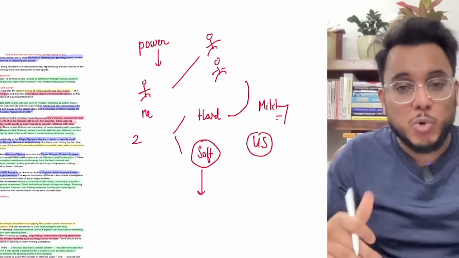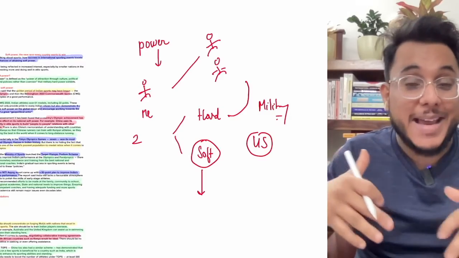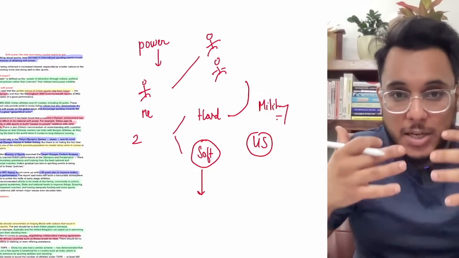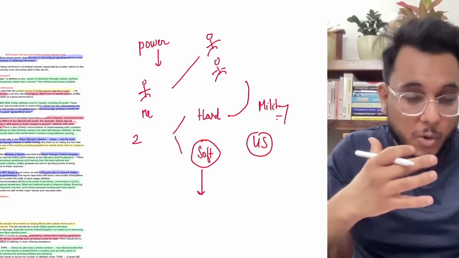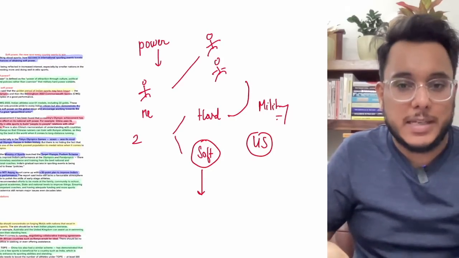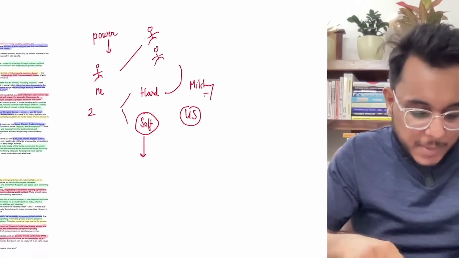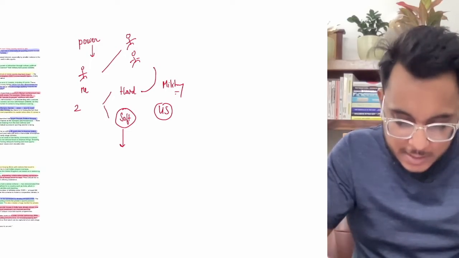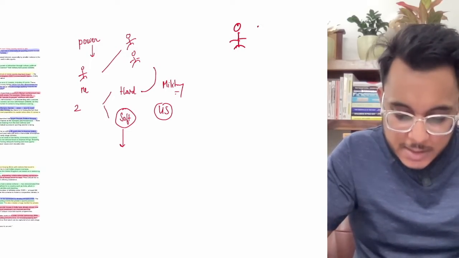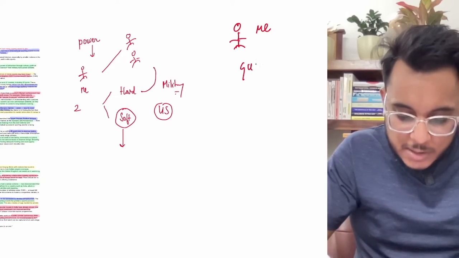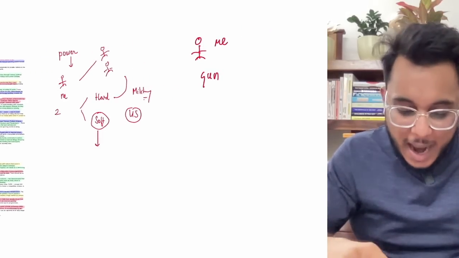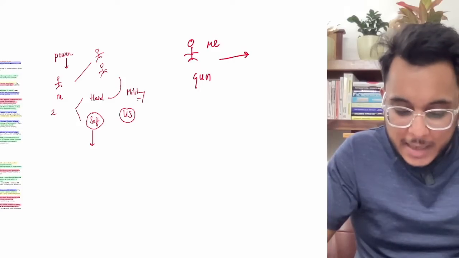Soft power means to influence other people by the distinct advantage of your attraction and culture. Fine, I'll give you just one example. Suppose this is me, and I have a gun. Okay, and because I have a gun, suppose this is you.